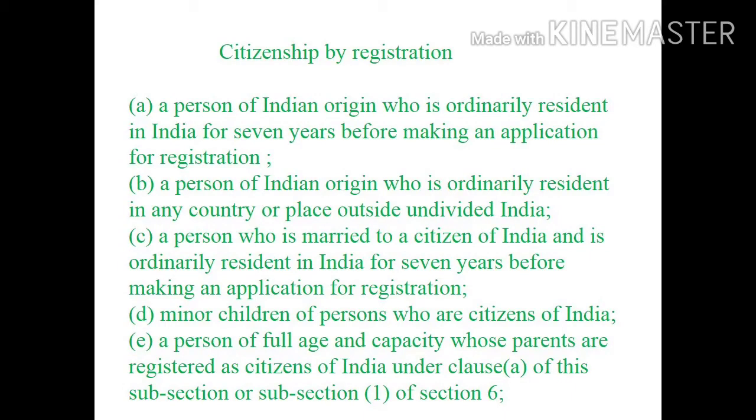Now subclass B, a person of Indian origin who is ordinarily resident in any country or place outside undivided India. Undivided India is nothing but British India. Subclass C, a person who is married to a citizen of India and is ordinarily resident in India for 7 years before making an application for registration. Subclass D, minor children of persons who are citizens of India.